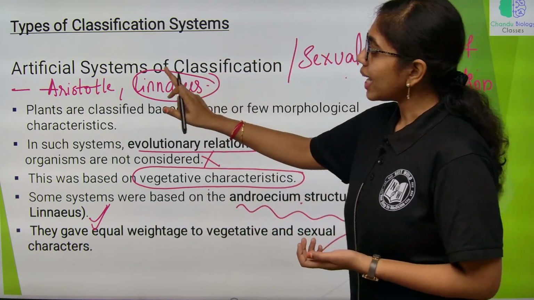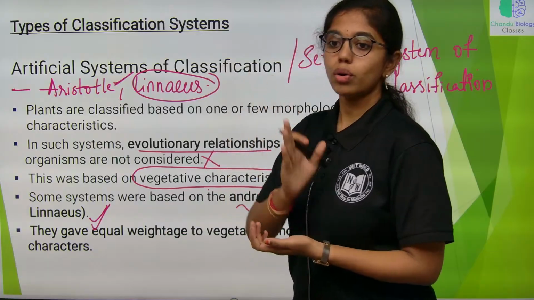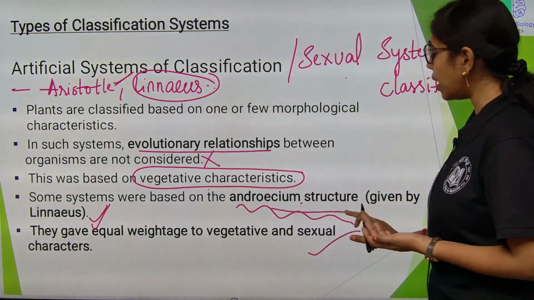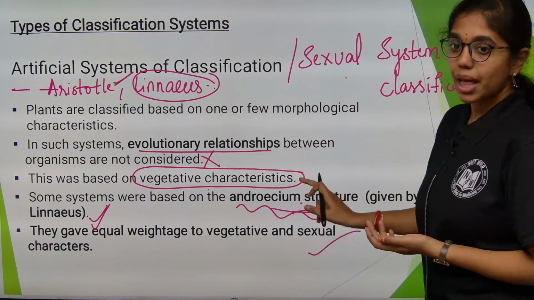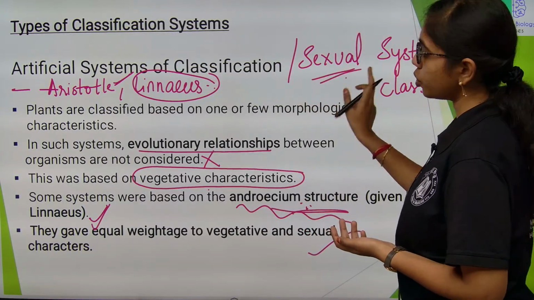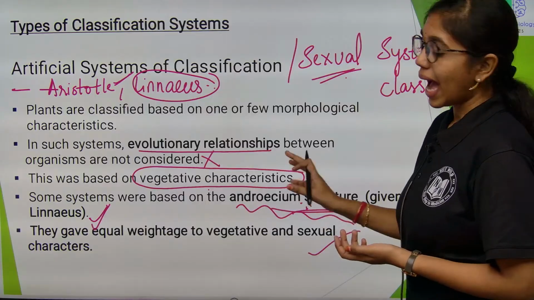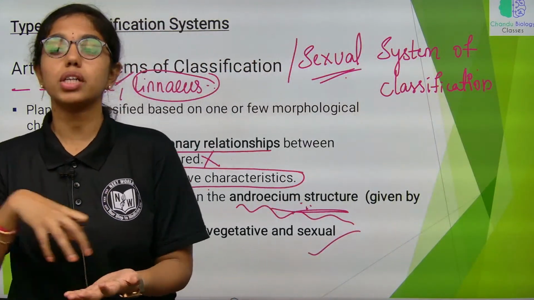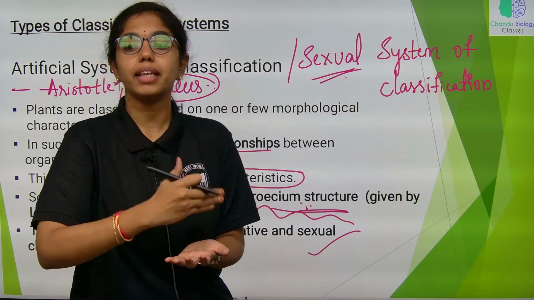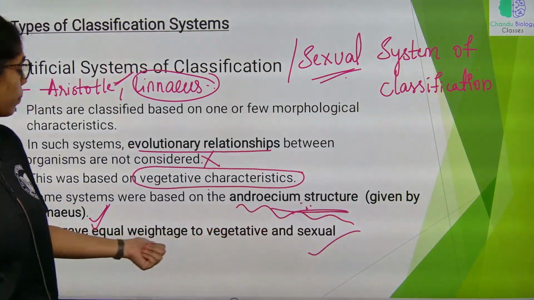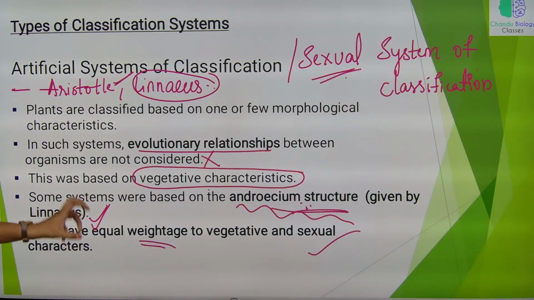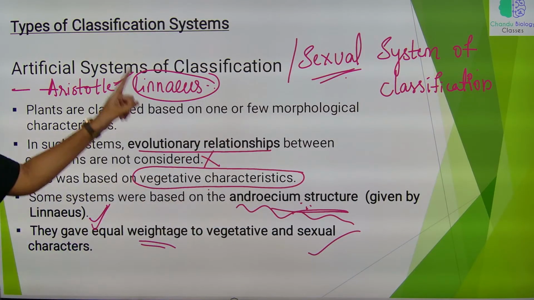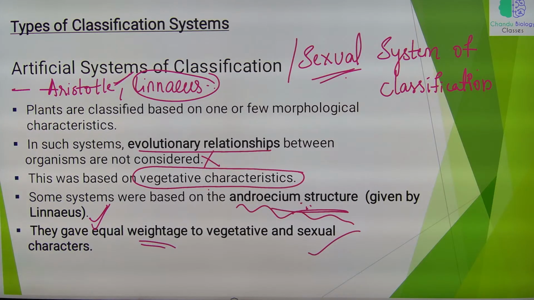Primarily Aristotle gave importance only to the vegetative characters, whereas Linnaeus considered the androecium structure. That is why it is also named sexual system of classification. Vegetative structures keep on changing with the habitat they adapt to, so that cannot be the major criteria. Giving equal weightage to vegetative and sexual characters is the major drawback of this artificial system of classification.